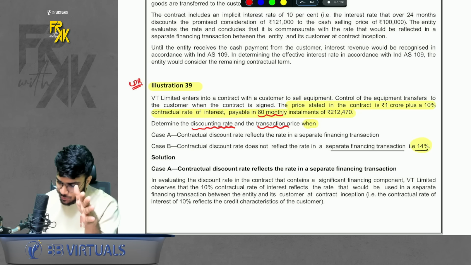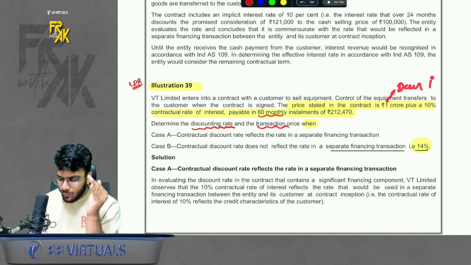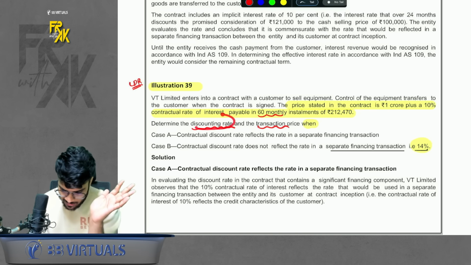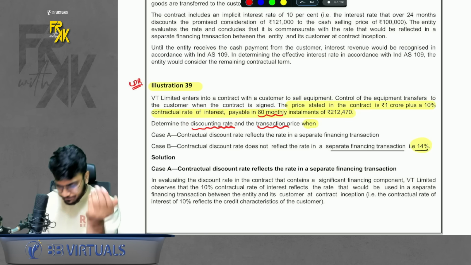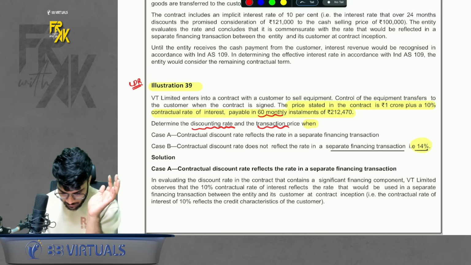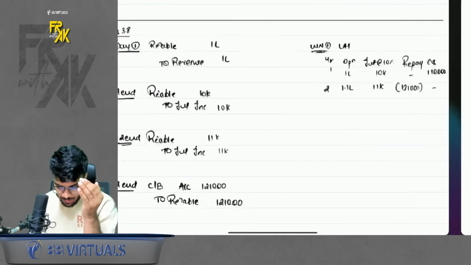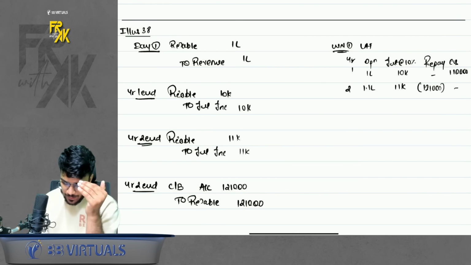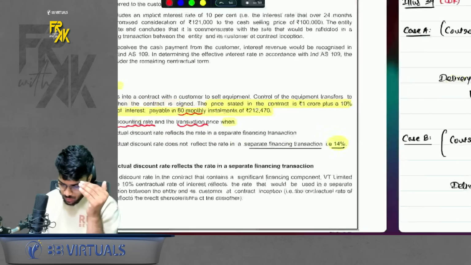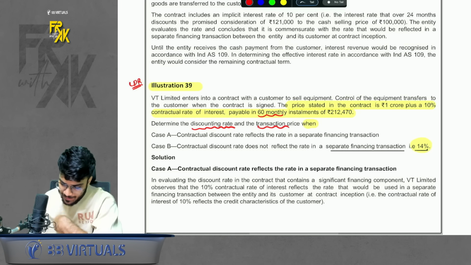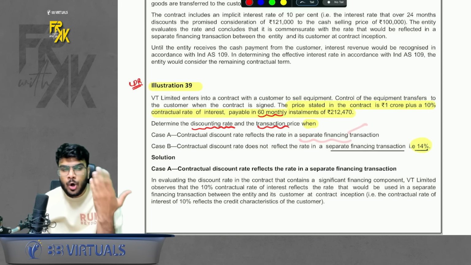TP is going to be 1 CR. Why? If the customer paid on day one only, it would have paid only 1 CR. So this is the transaction price, 1 CR. Okay. What is the discounting rate? 10%. Simple. Now there are two cases. Case 1, contractual rate reflects the rate in a separate financing transaction. In case you remember, we discussed this in class. Contractual rate means the rate you offer to the customer in the contract, and separate financing rate means the rate which is ongoing in the market.